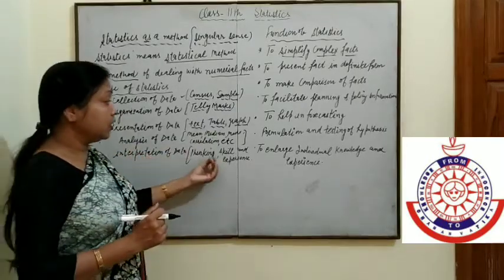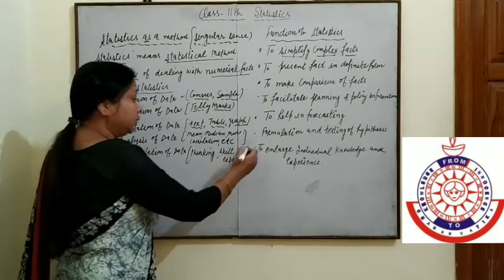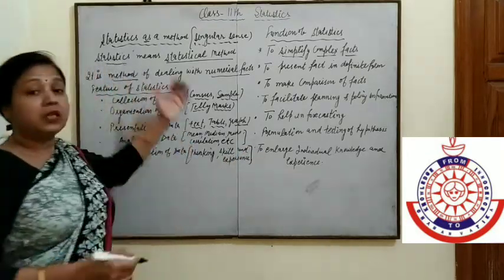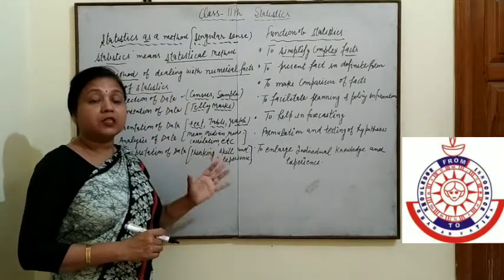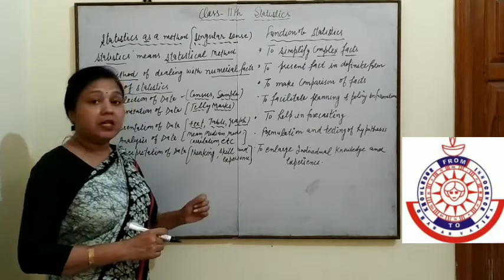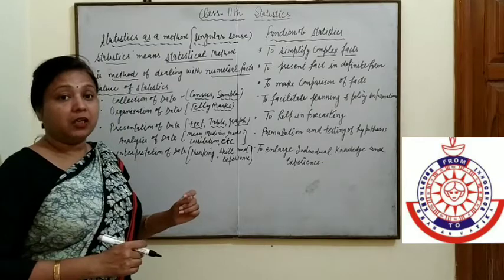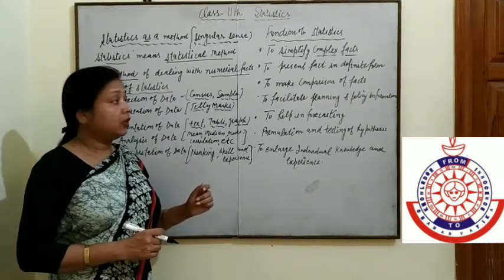Interpretation means thinking, skill and experience. So these are the features of statistics in the singular sense: first is collection of data, second is organization of data, third is presentation of data, then analysis of data, and last is interpretation of data.